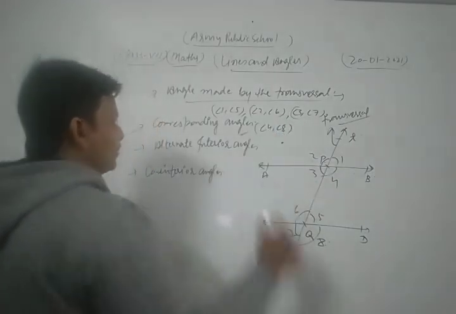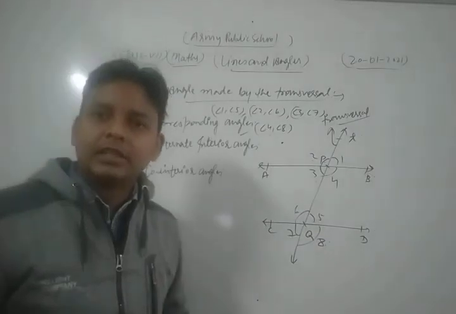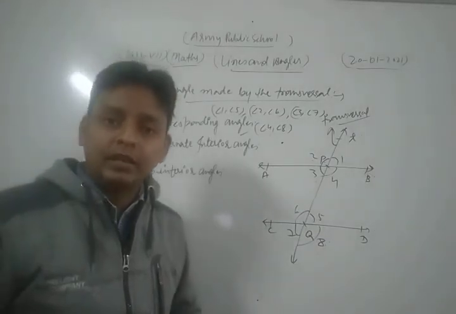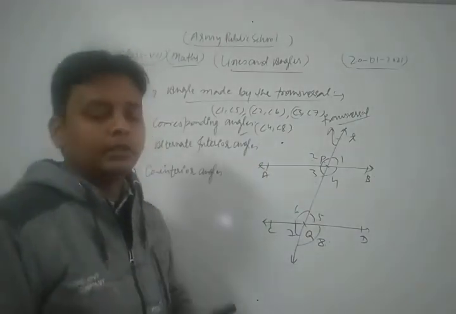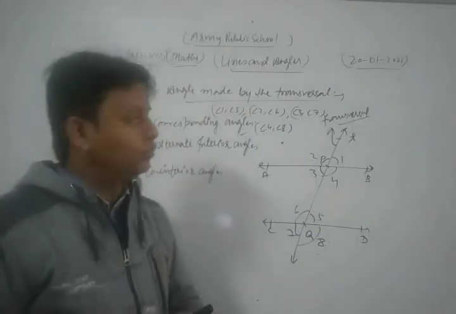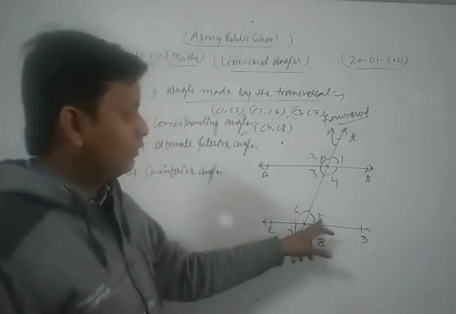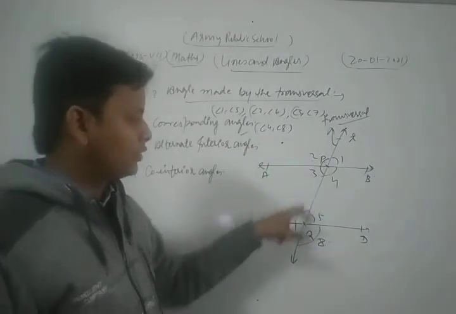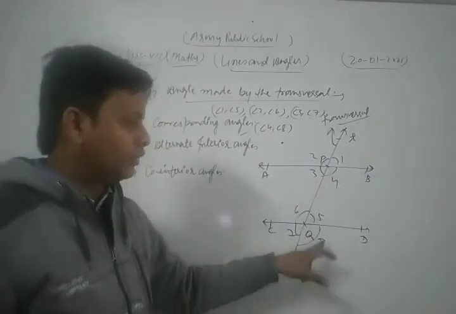The corresponding angles are equal to each other. So angle 1 is equal to angle 5, angle 2 is equal to angle 6, angle 3 is equal to angle 7, and angle 4 is equal to angle 8.